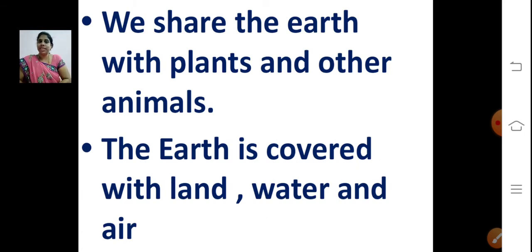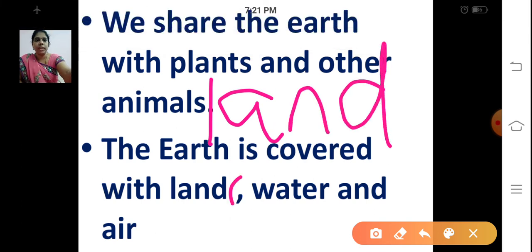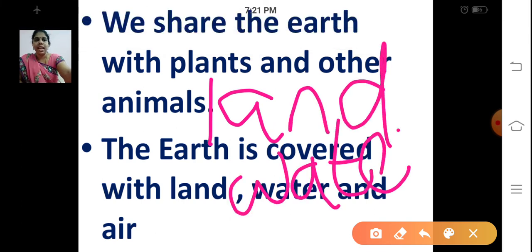Now, we share the earth with plants and other animals. Plants and other animals are also on the earth, isn't it? So other animals and plants also exist on the earth. What is the earth covered with? The earth is covered with land, L-A-N-D, water and air.